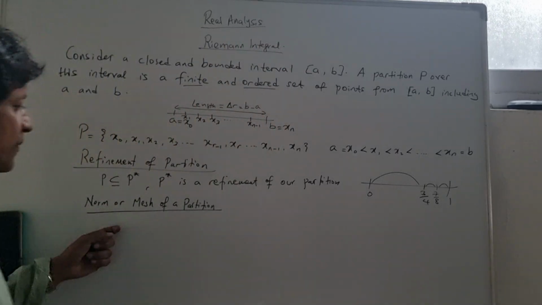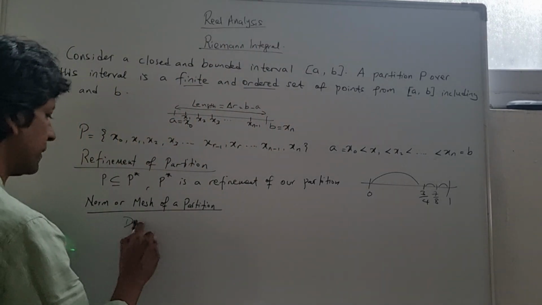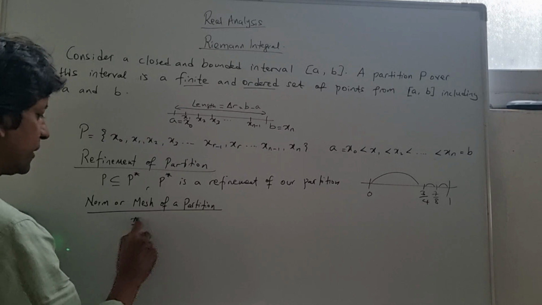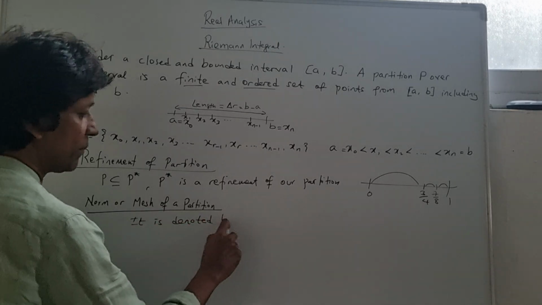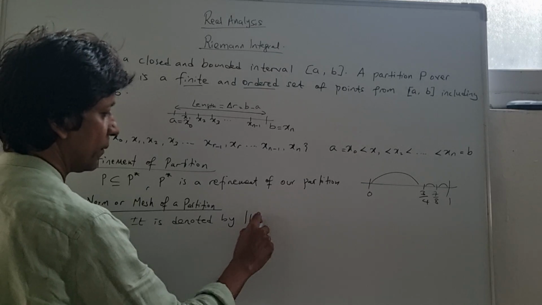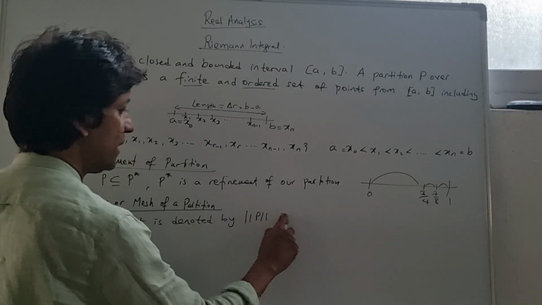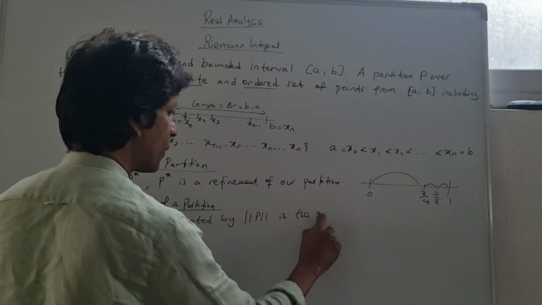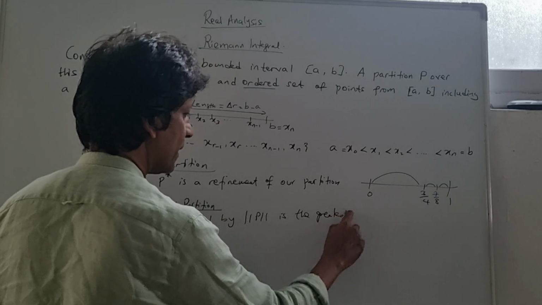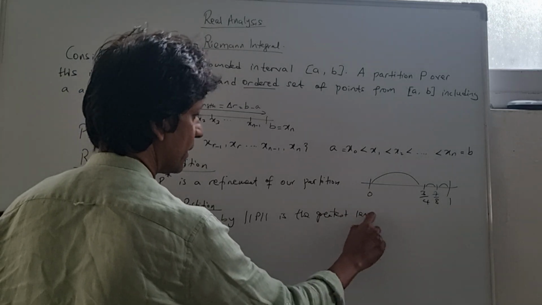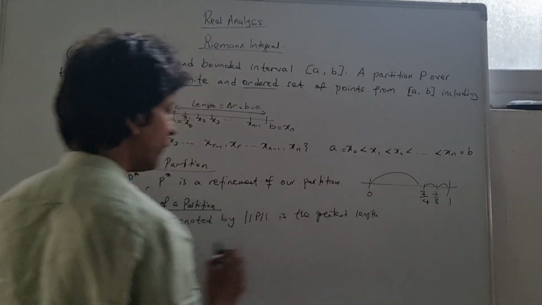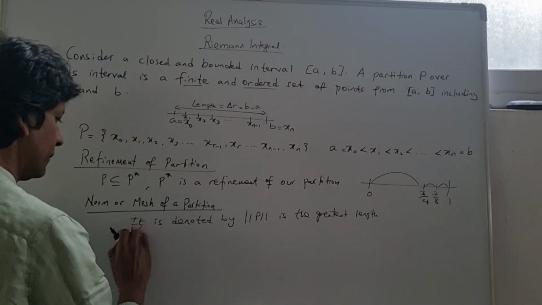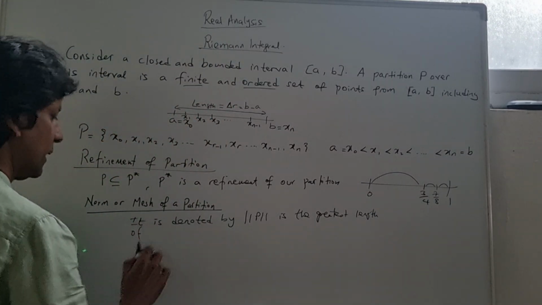So the norm or mesh of the partition, which is denoted by this symbol here, is the greatest length of a partition.